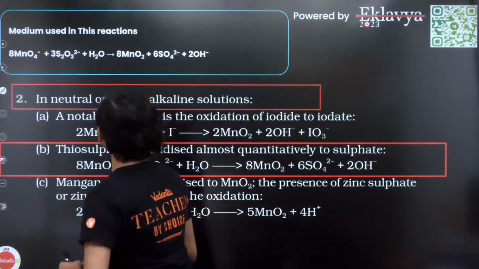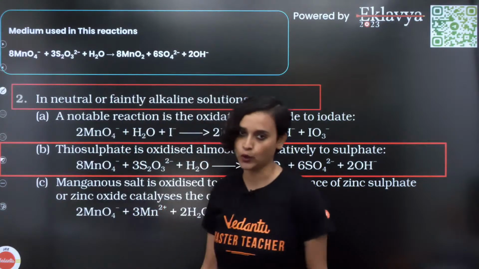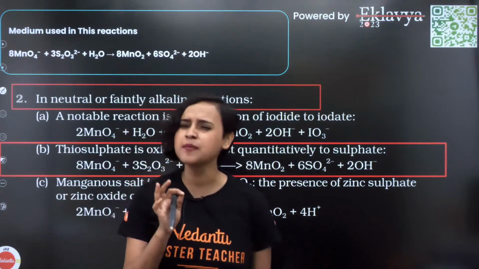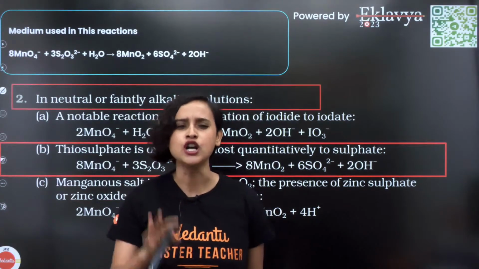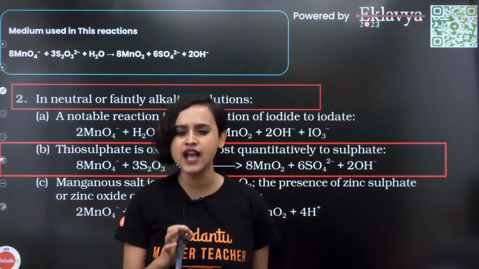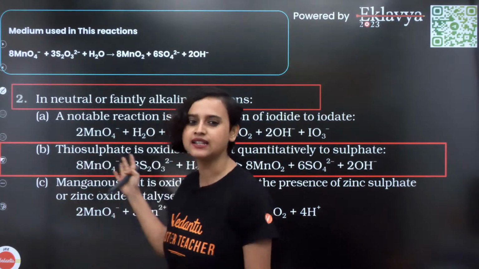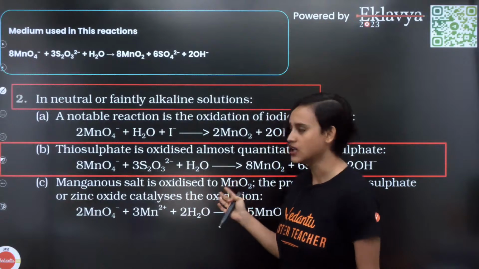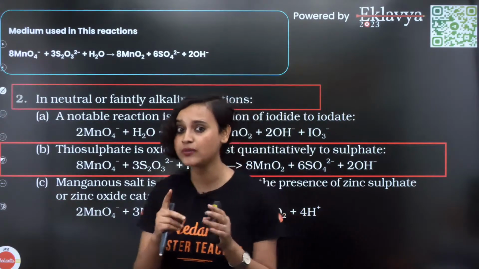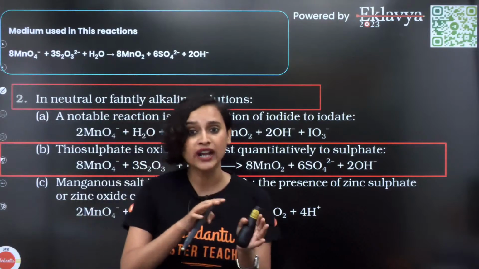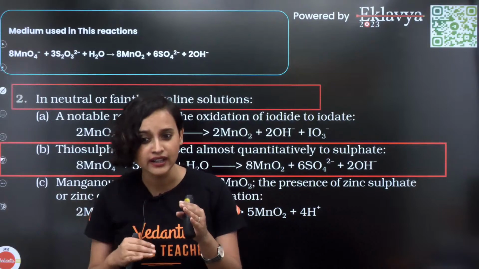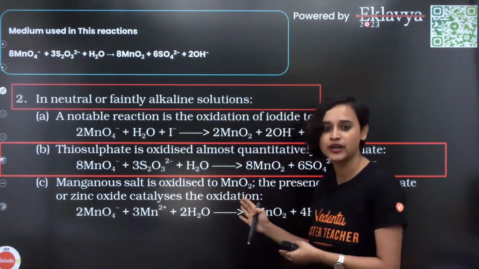Medium used in this reaction. So how many of you remember that I kept telling you KMnO4, potassium permanganate, potassium dichromate, very important. Do you remember? And see, I was not wrong. This is that part, right? Remember, potassium permanganate and a lot of those, iodate to iodine, sulfate to whatever. Yes, exactly that question has come.